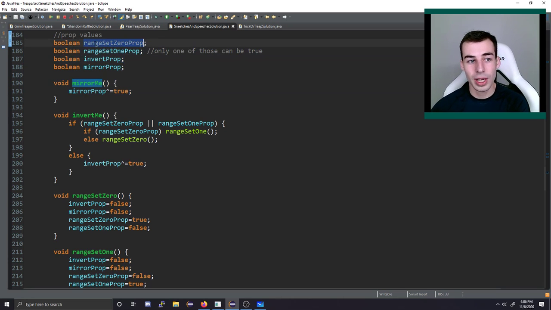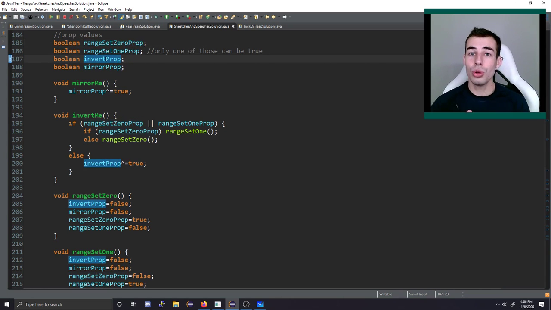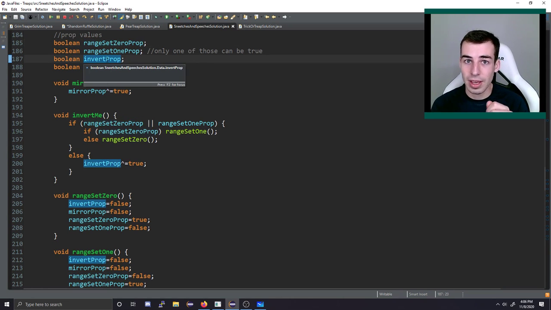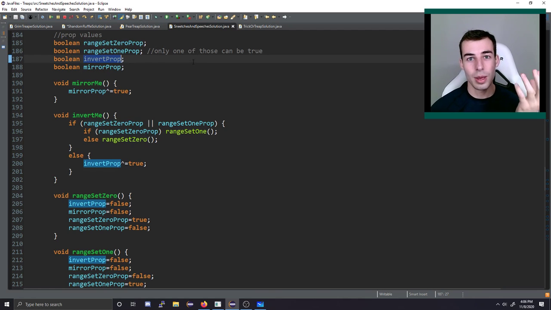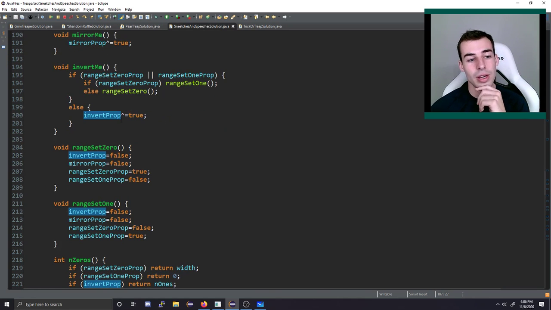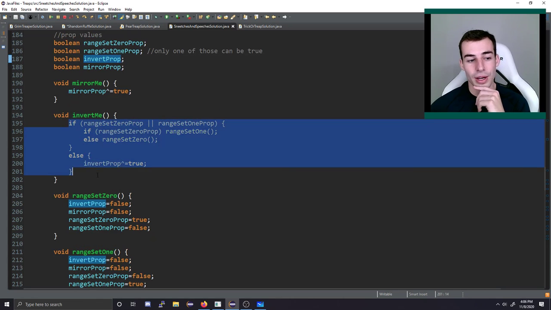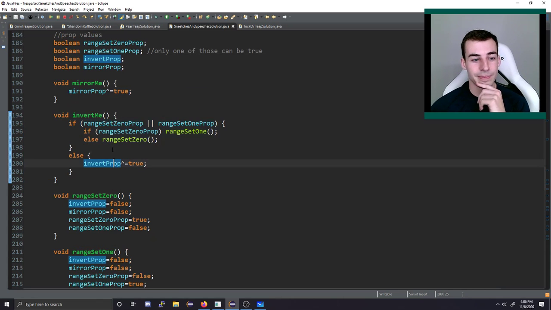So if we're going to range set something to 0, and we're also going to invert it, the order of those two things matters. If we invert first and then set everything to 0, we have an array of all zeros. But if we set to all zeros first and then we invert after, then we have an array of all ones. So we have to be careful with these two things, because if they're both true, it might be kind of confusing for us. So yeah, that's why I handle this.